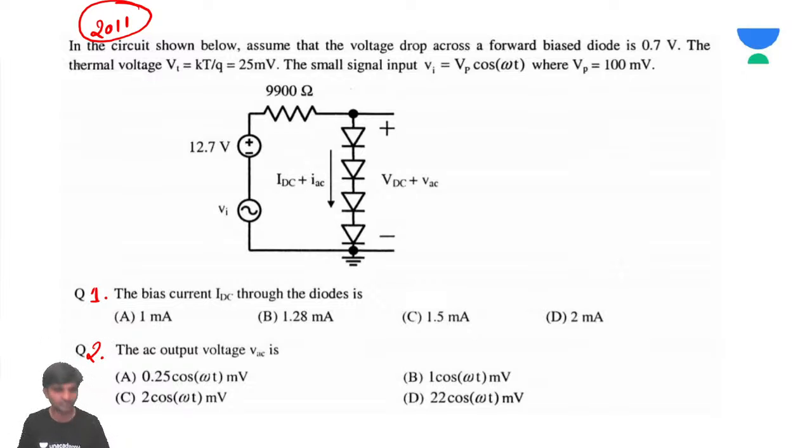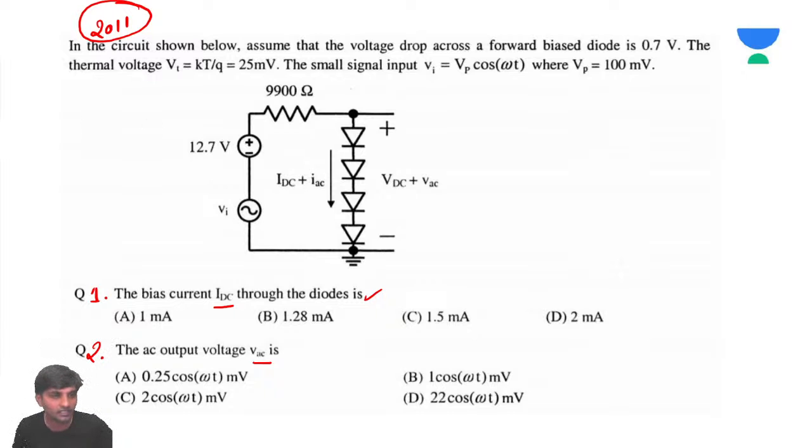He's asking for the bias current IDC through the diodes, and the AC voltage VAC. Remember, when he's asking specifically for IDC, you can ignore the presence of the AC, or you can short circuit the AC input.